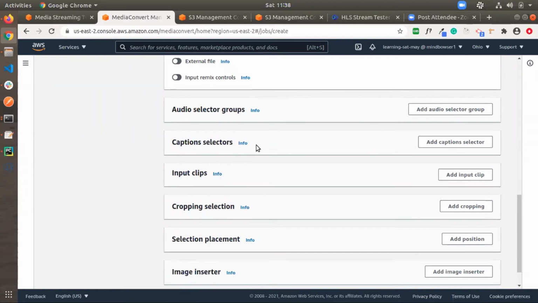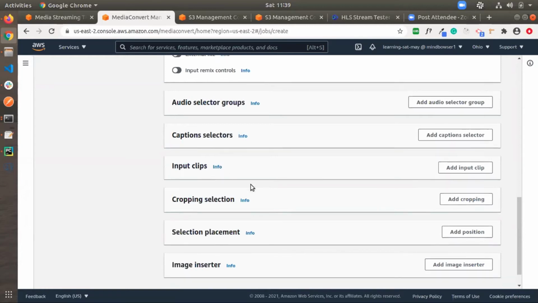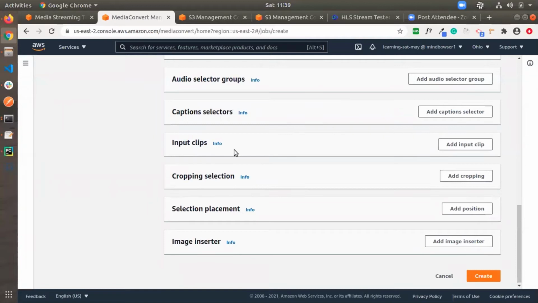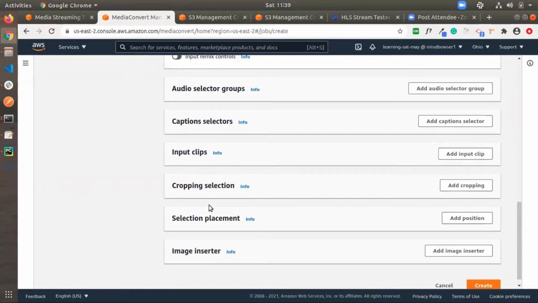And caption selectors: as you see in YouTube videos, we have captions. We can add this also in media converter. There is also a facility to add the caption selectors and the range between the starting of the video and the end of the video. And there are options of input clips, and we are able to crop the selected part of that video.